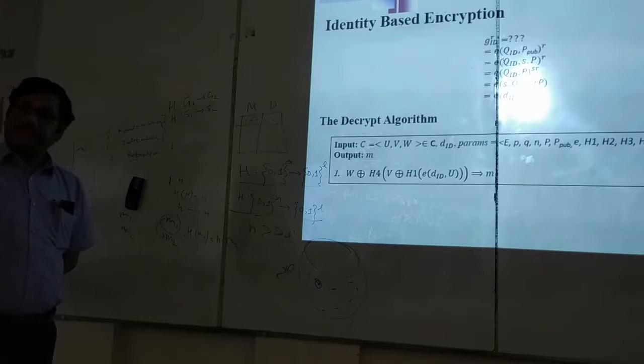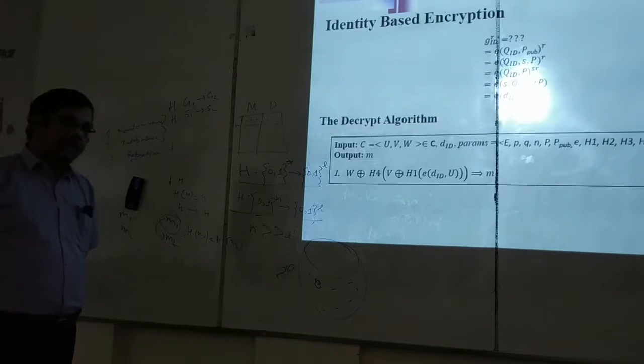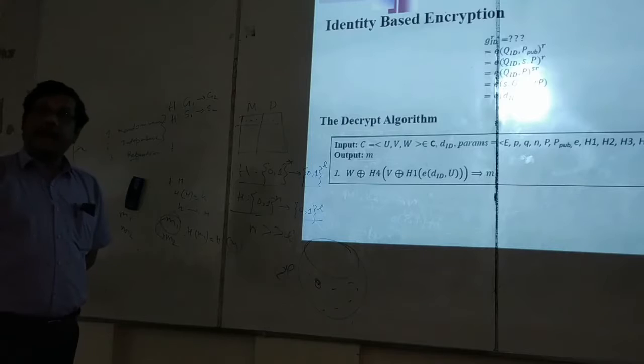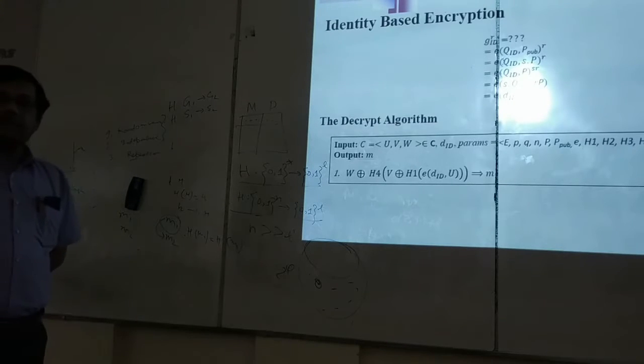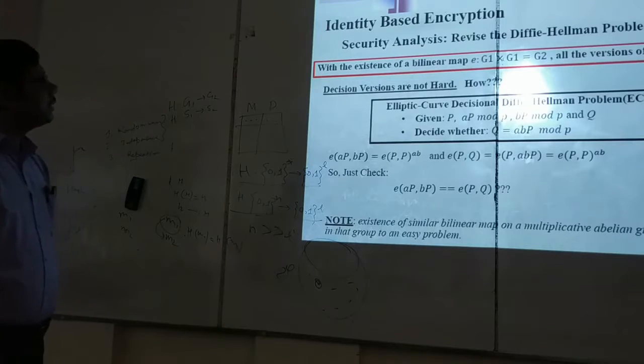It should be proved based on some of the known hard problems. And what are the known hard problems that we have discussed? Discrete log problem, 2 versions. Diffie-Hellman problem, 2 versions, and bilinear Diffie-Hellman problem on 1 version only. Now I am also giving you the hint that the security depends on the difficulty of bilinear Diffie-Hellman problem. Okay, this I have discussed or not in the last class?